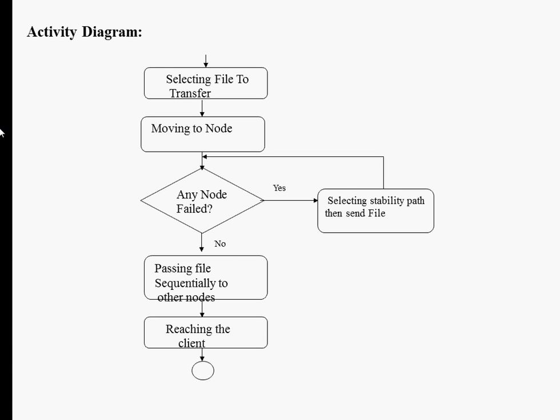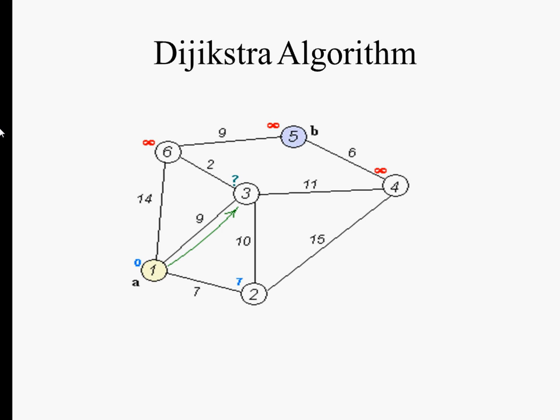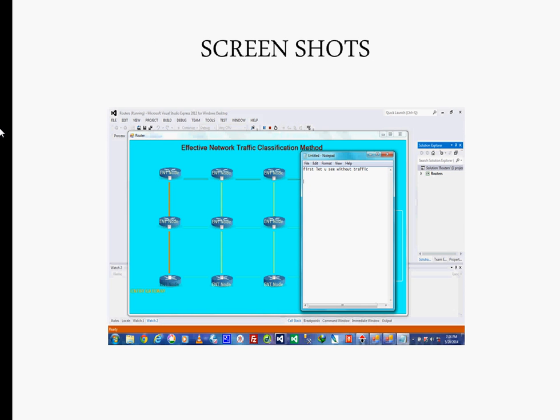The activity diagram: selecting a file to transfer, moving to node. If any node fails to send, if yes, selecting stability path, then the file is sent to the client. If no, passing file sequentially to other nodes, then reaching the client. This is a sequence diagram. Then Dijkstra algorithm for finding a shortest path using edge value, the shortest path has been calculated.